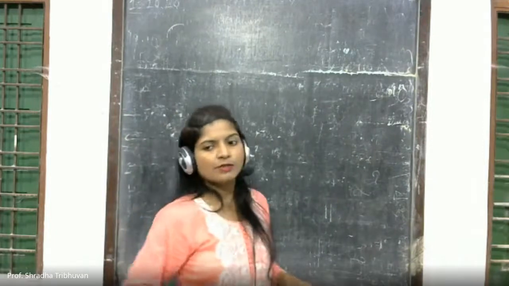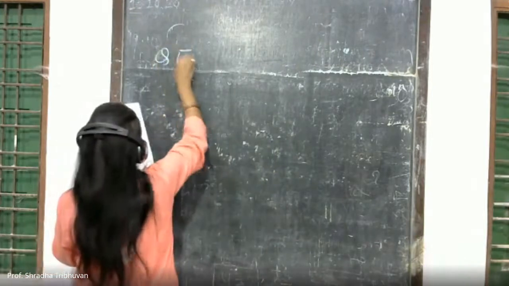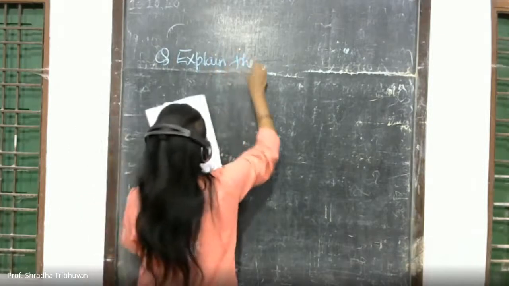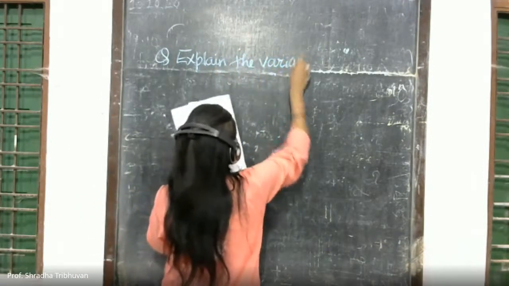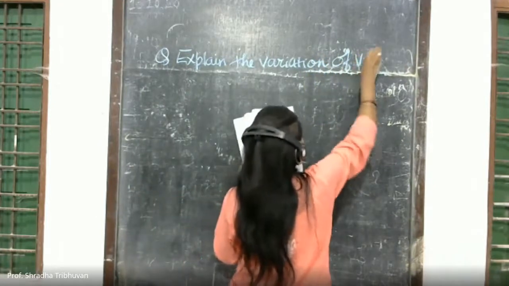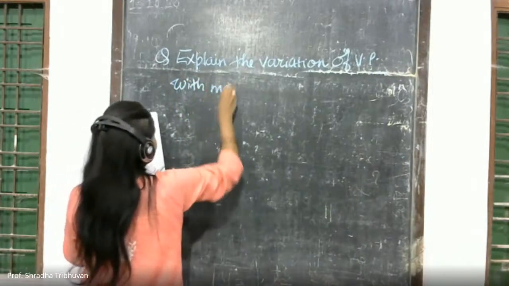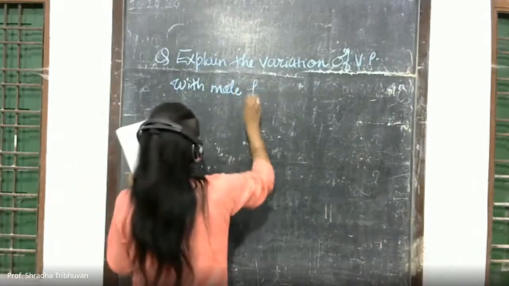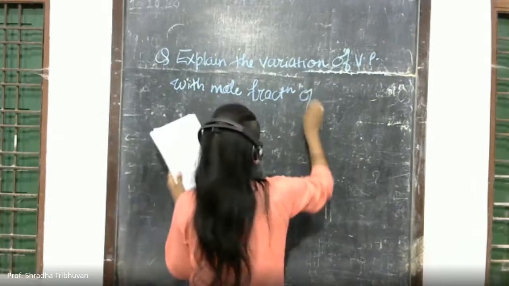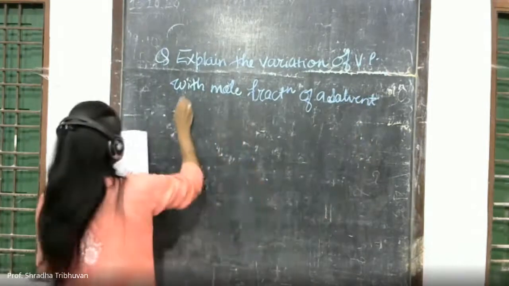I'll just tell you the way the question is asked: explain the variation of vapor pressure with mole fraction of a solvent in solution.